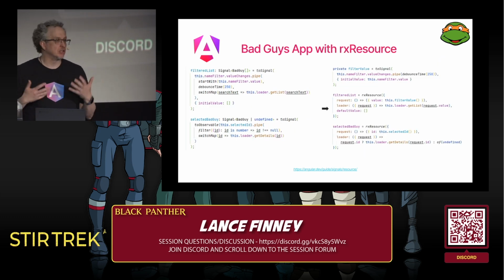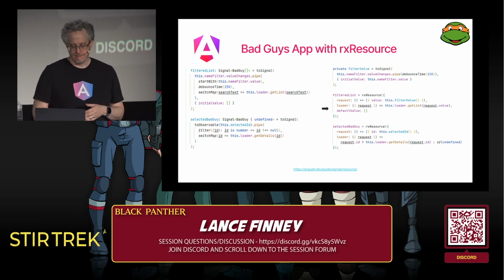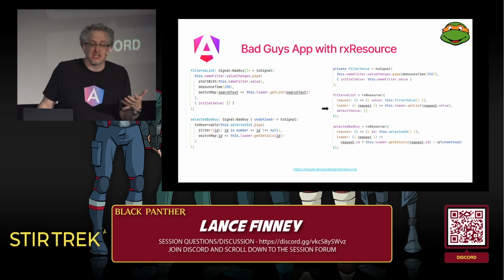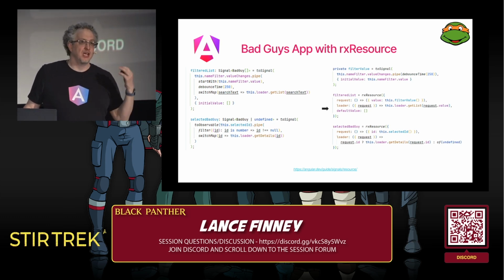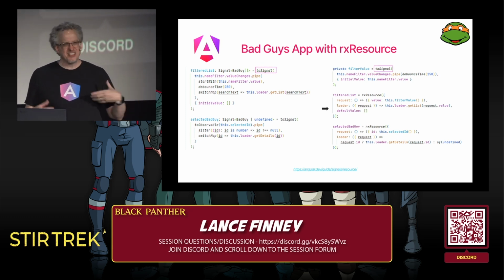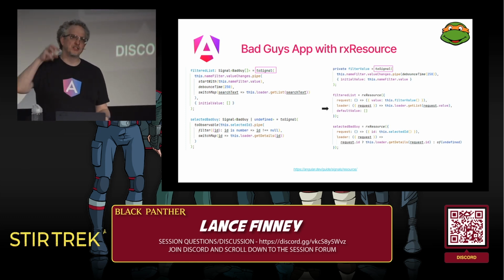So what does it look like to change our application to use this RxResource? Now the filtered list has to start with an observable because, as I said, forms don't give us signals. So at some point we need to convert this to a signal to give it to our RxResource. So we still need a toSignal. But instead of toSignaling everything, it's toSignaling the input.